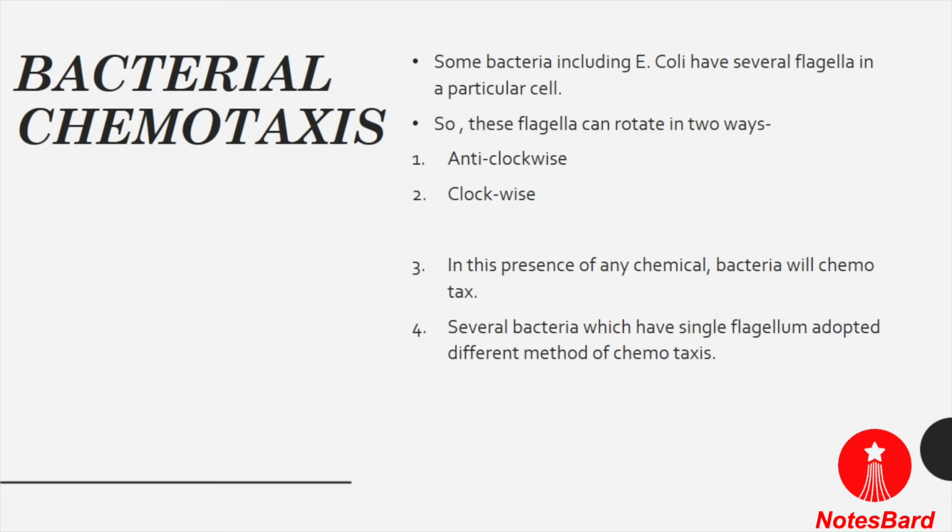Several bacteria which have a single flagellum adopt a different method for chemotaxis, but bacteria which have more than one flagellum move in a straight line, or swim, with anti-clockwise rotation if they sense a chemoattractant. But when they sense a chemorepellent, they adopt clockwise rotation and cause the bacterial cell to tumble in a particular place. So this is the mechanism of bacterial chemotaxis.